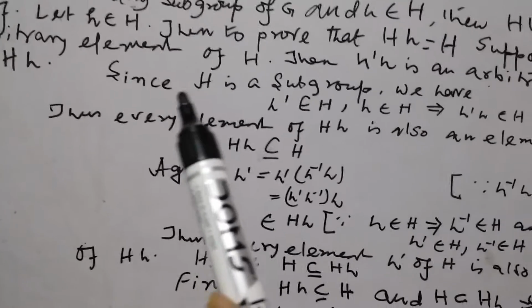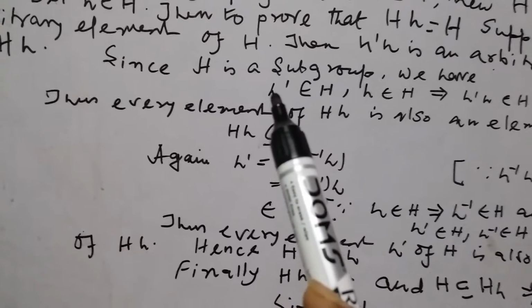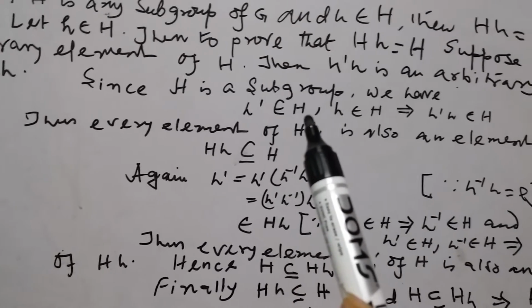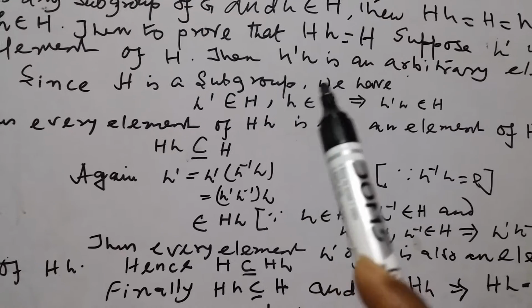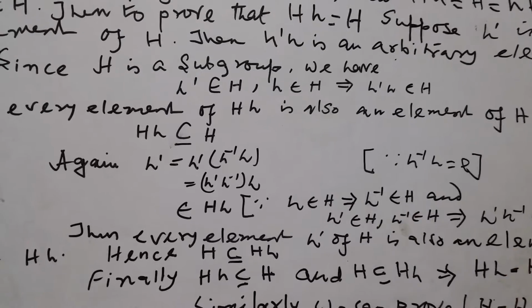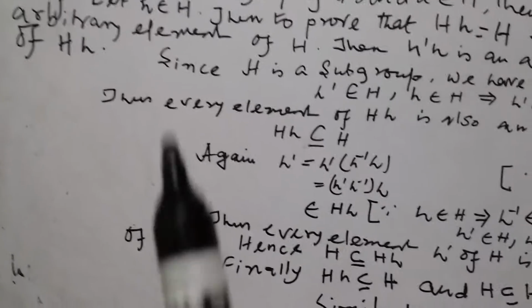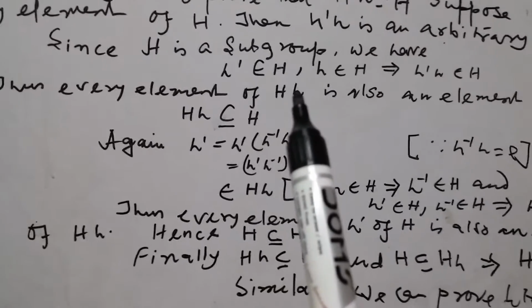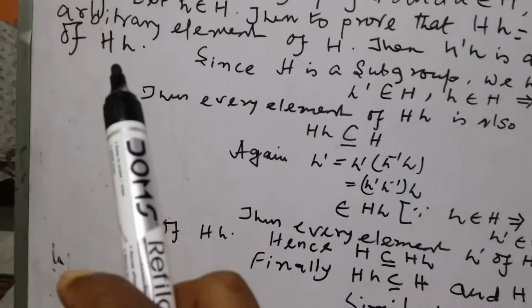Since H is a subgroup, then h dash belongs to H and h belongs to H, then h h dash belongs to H. This is the condition of subgroup, and thus the element of hH is also an element of H.